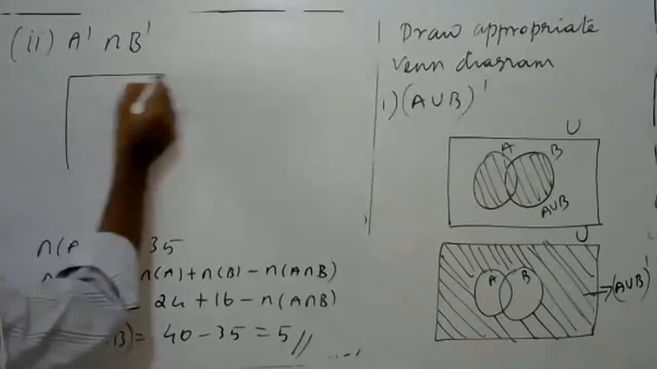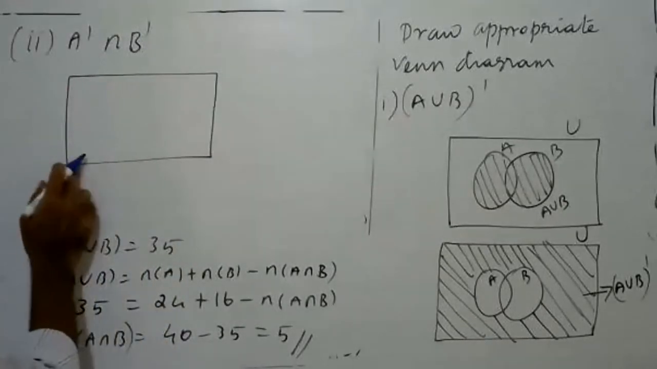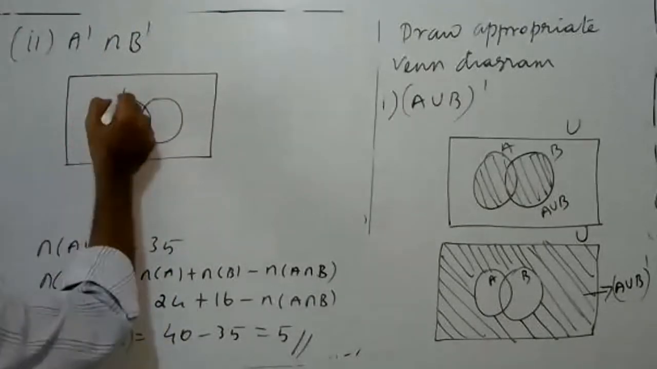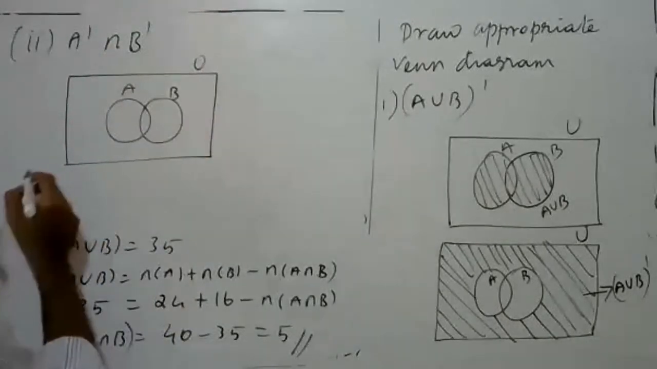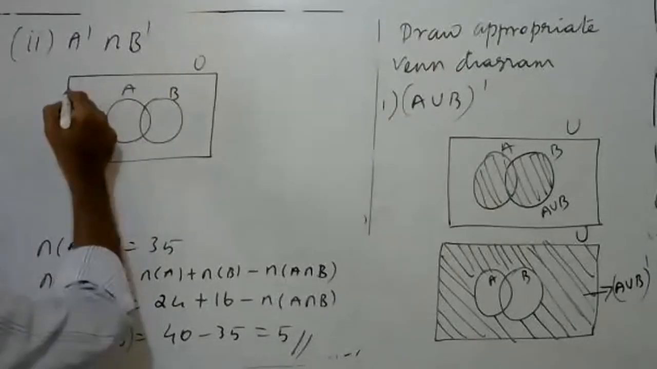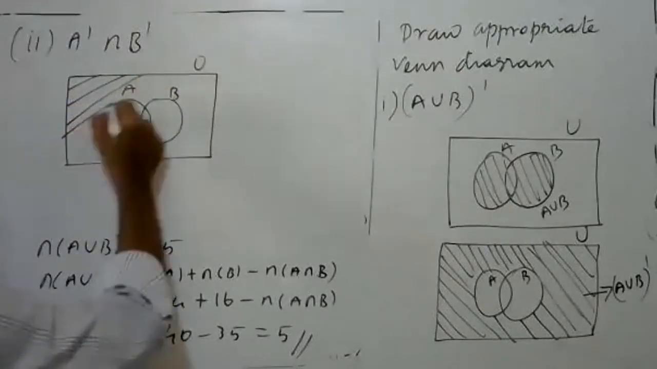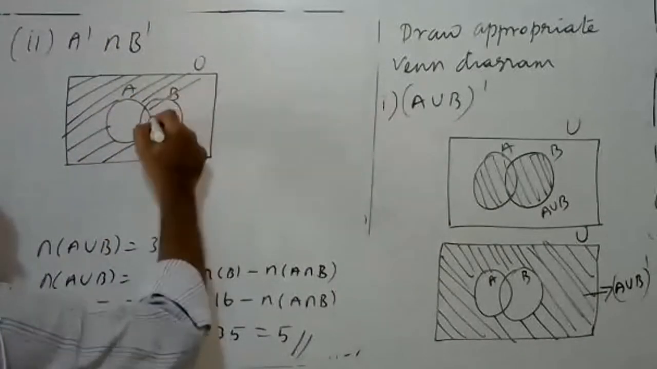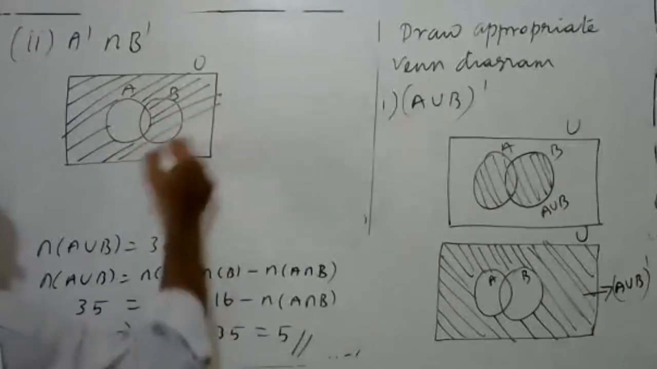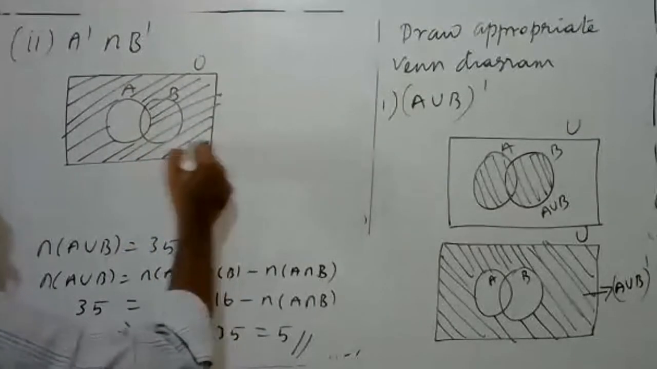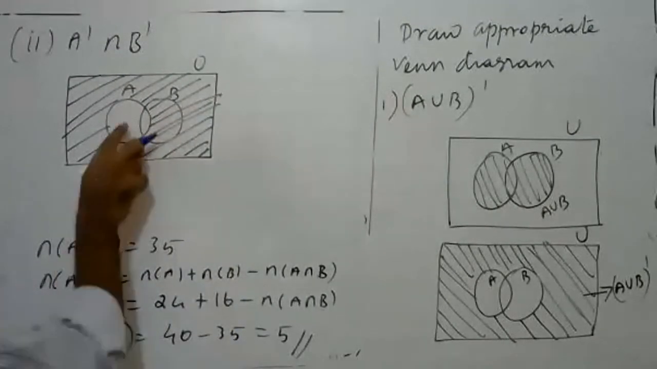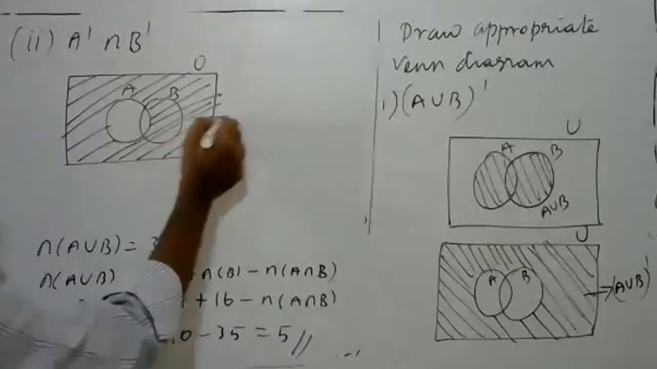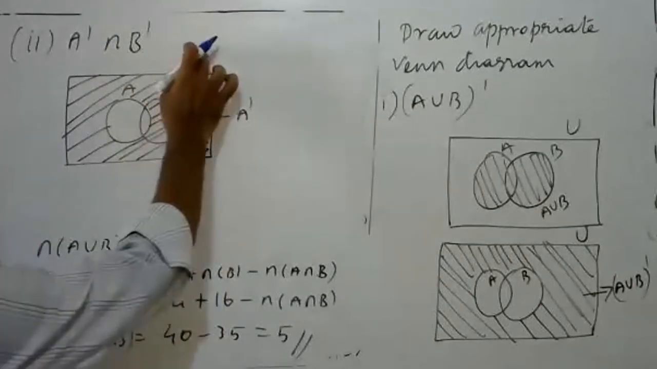First of all, take A complement. What is my A complement? Suppose I'm taking A, this is B, this is the union. A complement means other than A. Except A, you can take everything, including B also. This is my A complement. This is my U.